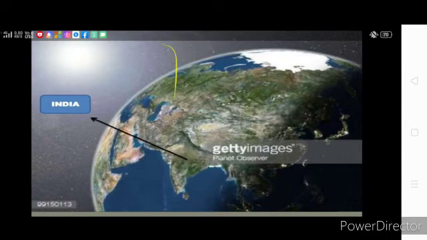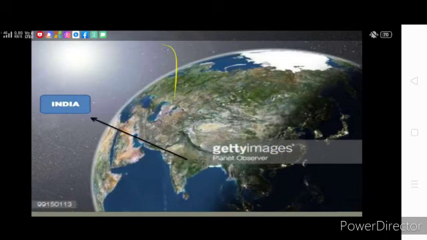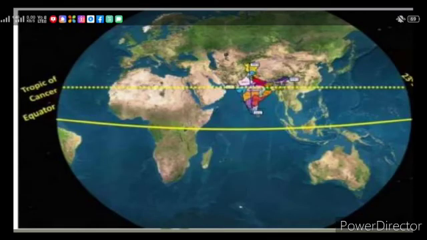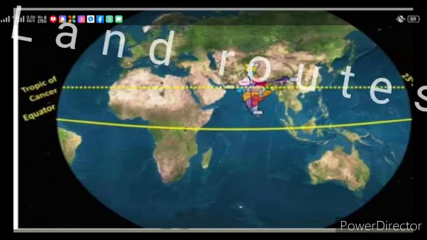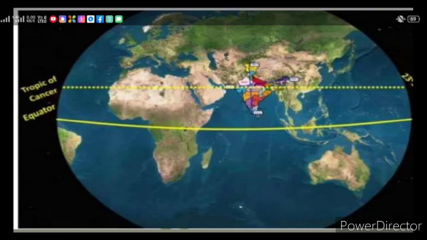The ocean which is south of India is given the name Indian Ocean, as no other country has as long a coastline on the Indian Ocean as India has. Therefore, this is the only ocean which has been given the name after a country. The land routes of India are much older than sea routes. Various passes across mountains in the north have provided passages to the ancient travelers, as the ocean limited such interaction for a long time.